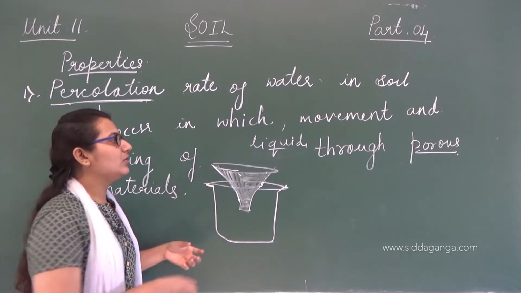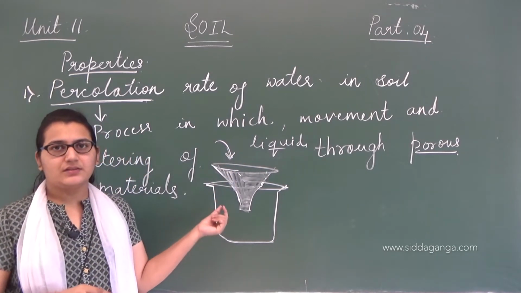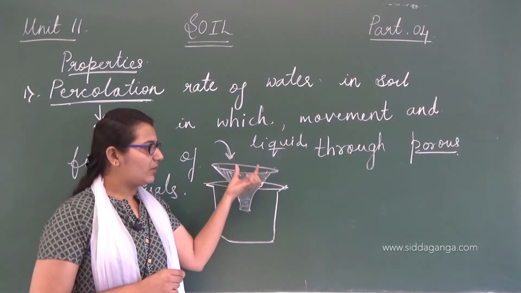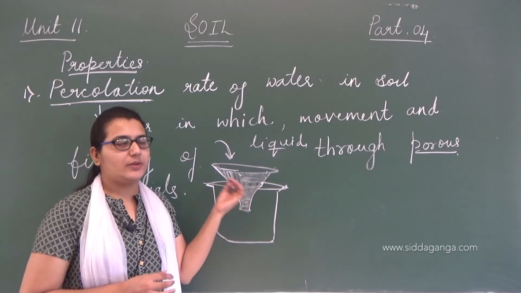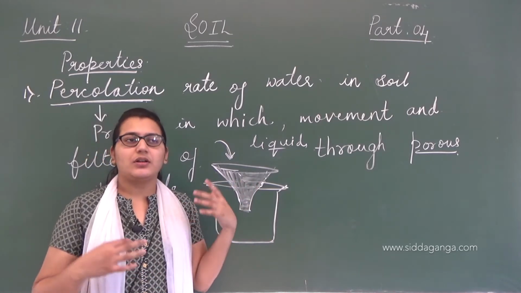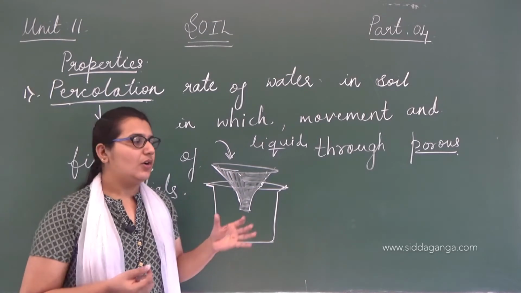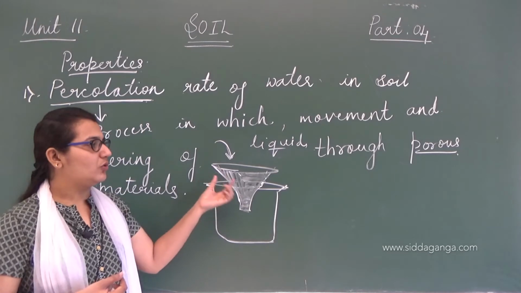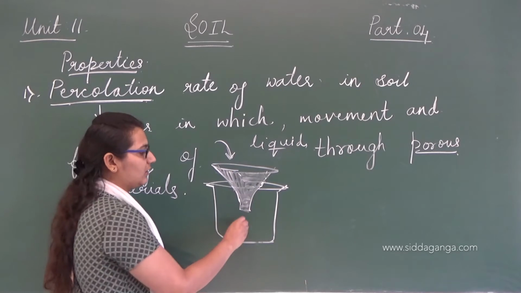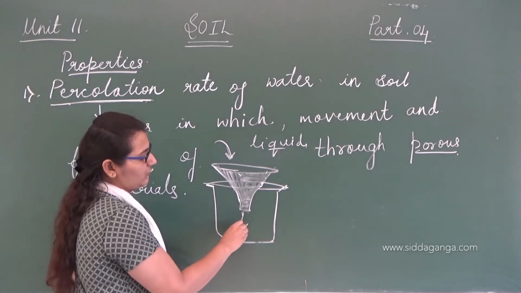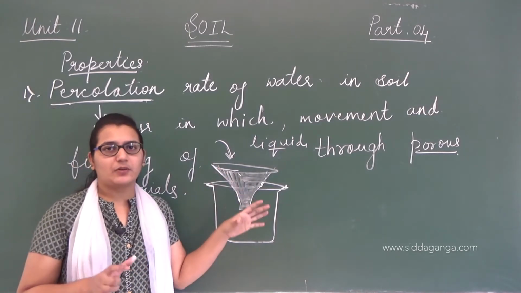So when we allow that liquid to flow through this, what happens? All of the liquid does not come through this filter paper, only the liquid part comes through. The solid particles, the coffee powder, which could not come through this filter paper, stay here and only the plain liquid falls down and gets collected. So this process is nothing but percolation.